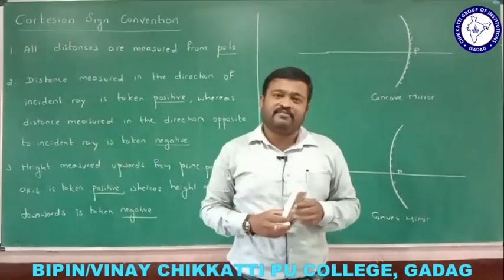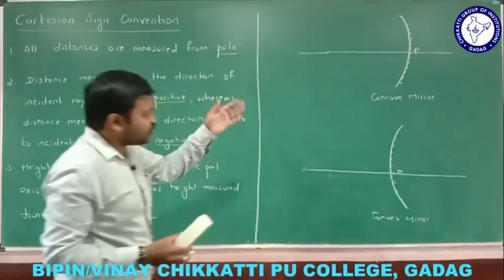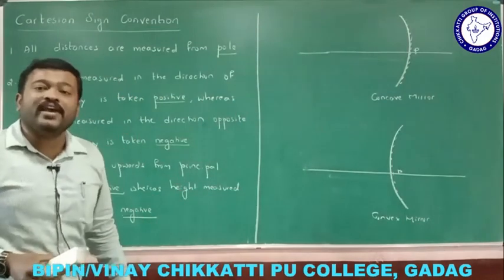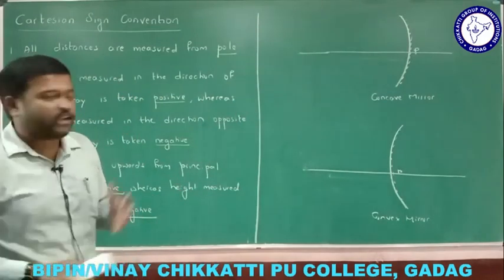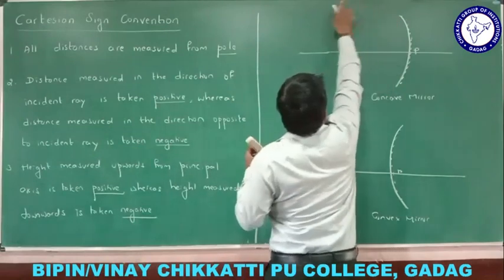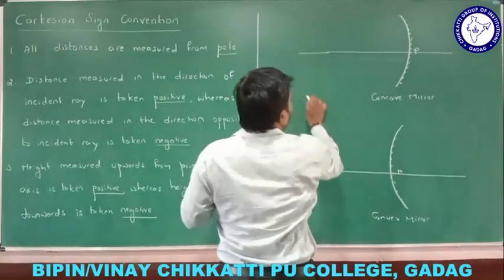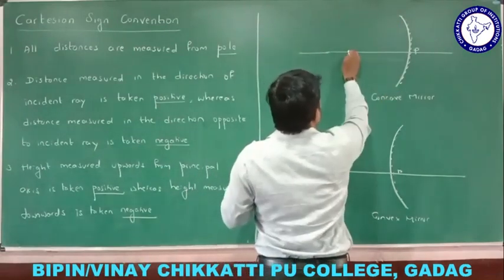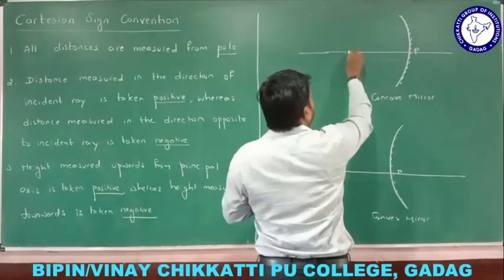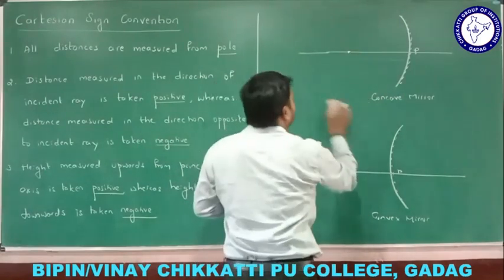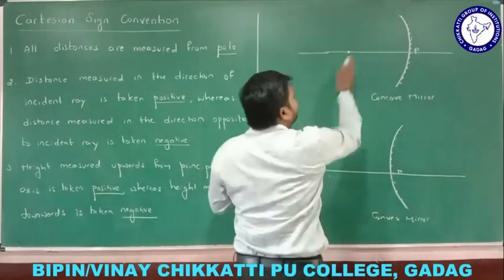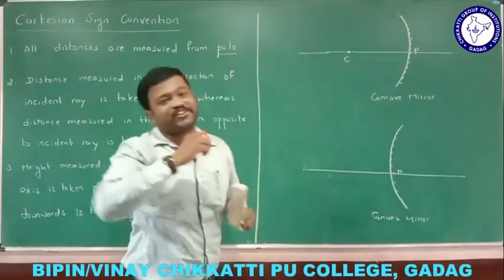For example, we know that this is a concave mirror and this is a convex mirror. Where is the center of curvature? What is the center of curvature? I need to complete this sphere. If I complete this sphere, I will get a center like this, an imaginary sphere. So what is this here? This is the center of curvature.